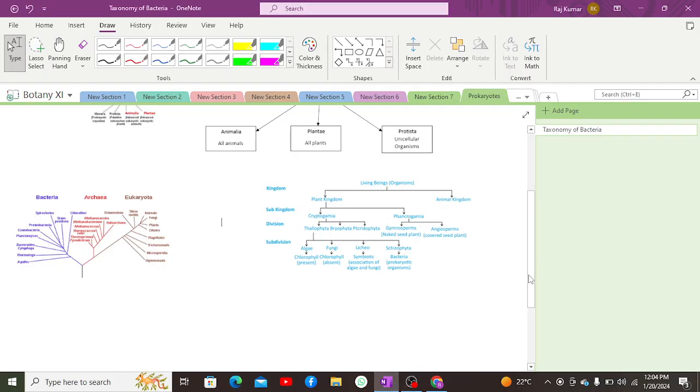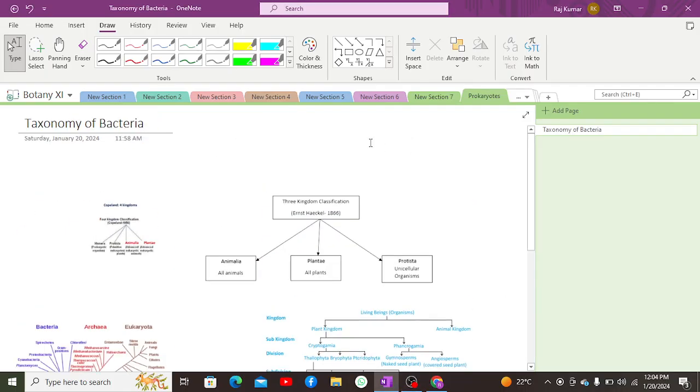Greetings everyone, and today we are going to discuss a new chapter: prokaryotes. Before discussing prokaryotes, we need to first discuss the taxonomy of prokaryotes. Basically, as we previously know, what are prokaryotes? These are those organisms which are having